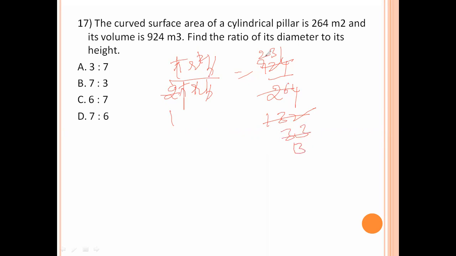So R is equal to 7. Now to find the H value,